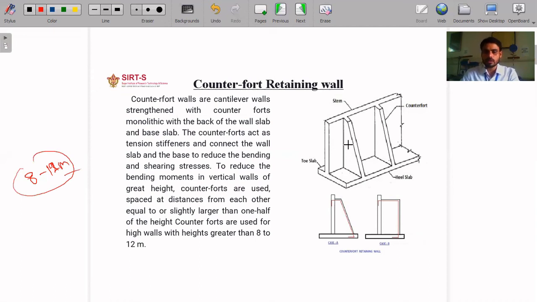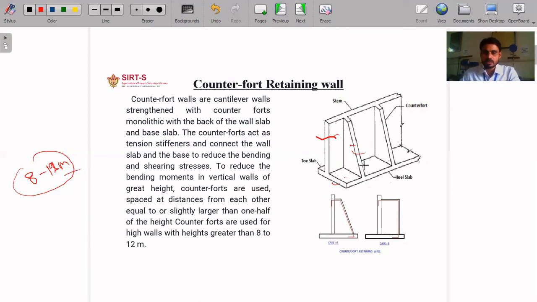because in the counterfort retaining wall, the stem and the base are connected with another extra wall. That is called the counterfort. These walls are called counterforts, and if we construct the counterfort and connect the stem with the base, the stability of the overall retaining wall is increased. That's why they are more suitable for a greater height of soil.